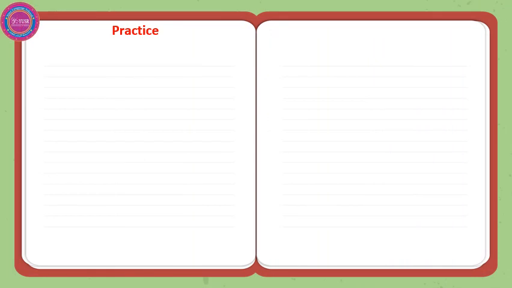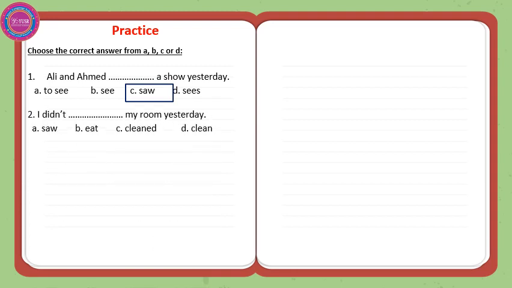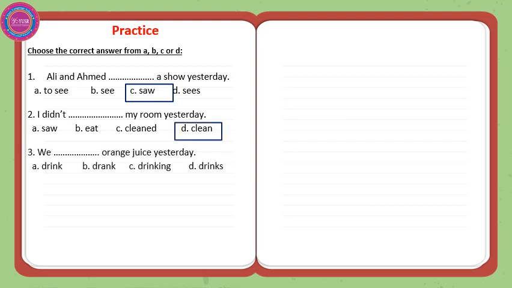Choose the correct answer from A, B, C, or D. Ali and Ahmed blank a show yesterday. Yesterday, we are talking about the past. The only verb here in the past is saw. Ali and Ahmed saw a show yesterday. I didn't blank my room yesterday. After didn't comes the verb in the infinitive. I didn't clean my room yesterday. We blank orange juice yesterday. We drank orange juice yesterday.